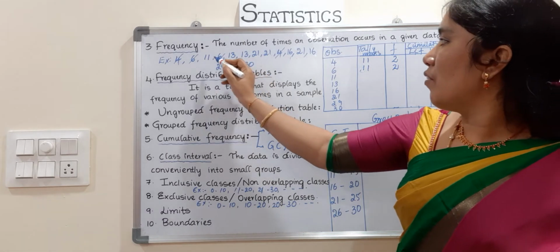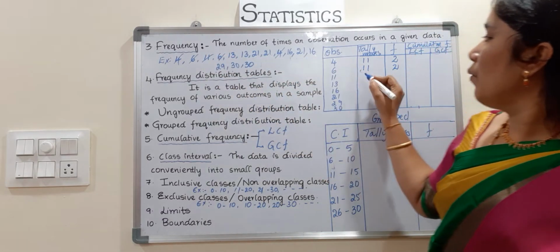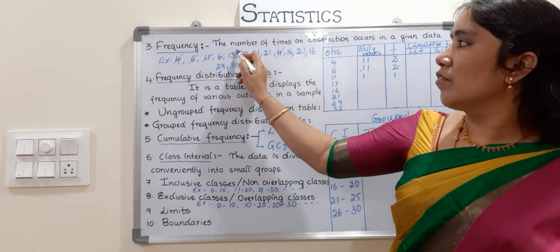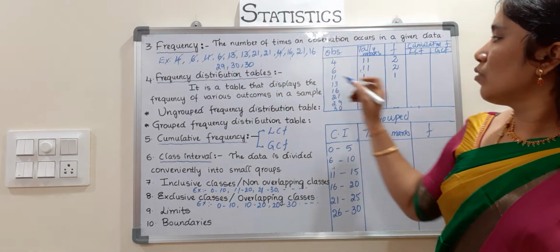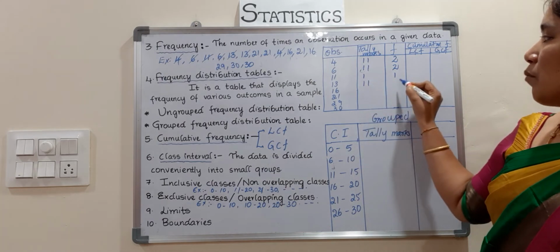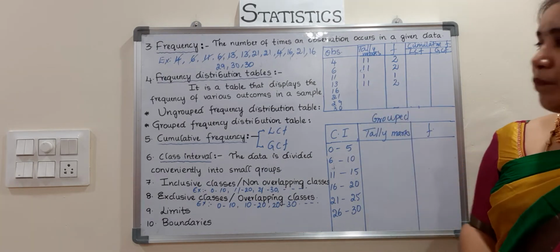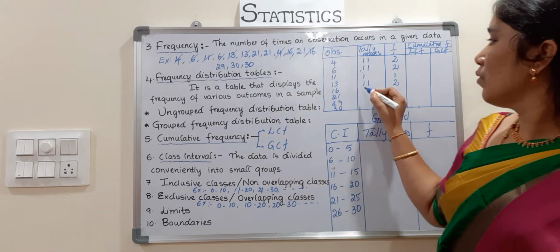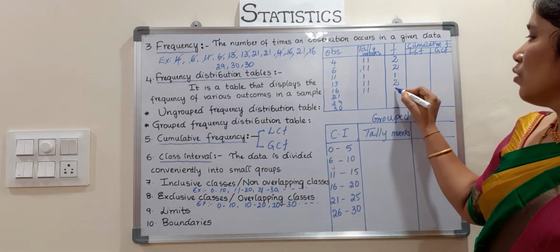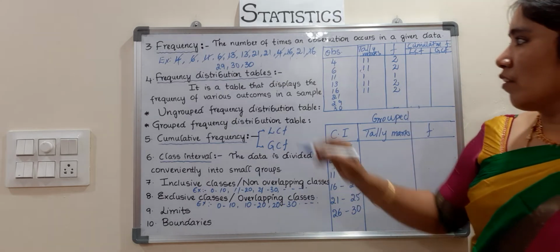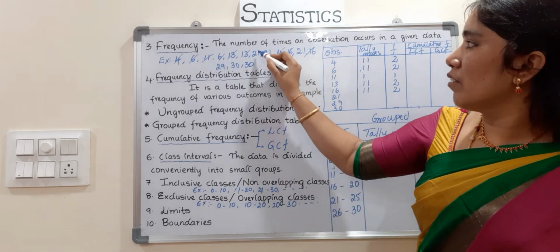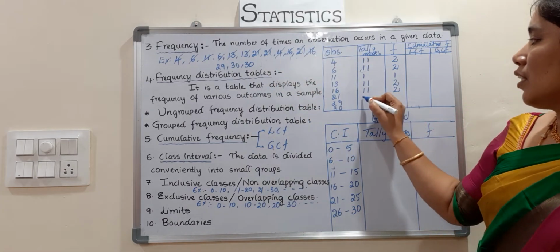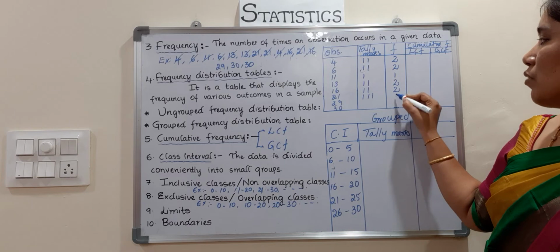Next one, 11. 11 occurs only one time, so write 1. Now coming to 13: 1, 2. So 13 is 2 times. Write the frequency as 2. Now 16, children: 1 and 2. Write 2 times in the frequency column. The next number is 21. 21 occurs 1 time, 2 times, 3 times. See here, 21 is 3 times.